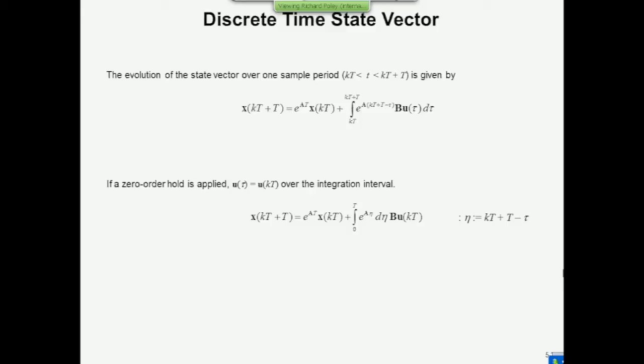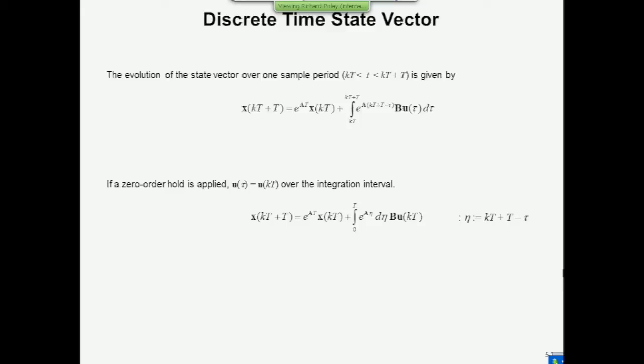Don't be tempted to take these out on the left of the integral, because otherwise you violate the conformability requirements of vectors and matrices. This integral must give you an n by 1 vector result, otherwise it can't be added to the first term to produce the term on the left. So when you calculate the dimensions of this, e to the A times something is going to be an n by n matrix. B, we already know, is n by r. The number of states determines the number of rows, and the number of inputs determines the number of columns. So you've got n by n, n by r, r by 1. And when you do that, the result is n by 1. So you have to factor these out on the right of the integral.